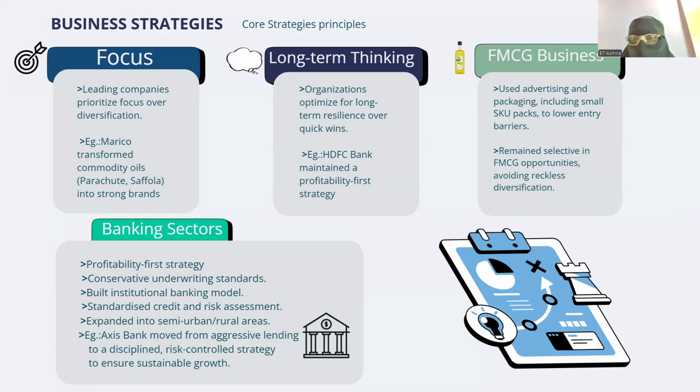Then we have the FMCG business. They use advertising and packaging to lower entry barriers. Then we have the banking sector. They followed a profitability-first strategy and expanded into semi-urban and rural areas. For example, Axis Bank moved from aggressive lending to a disciplined risk control strategy to ensure sustainable growth. Next slide.